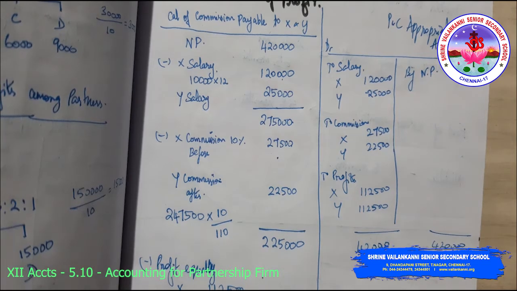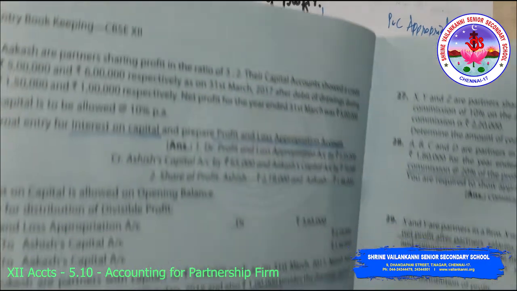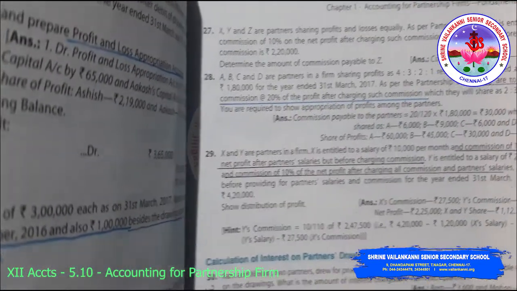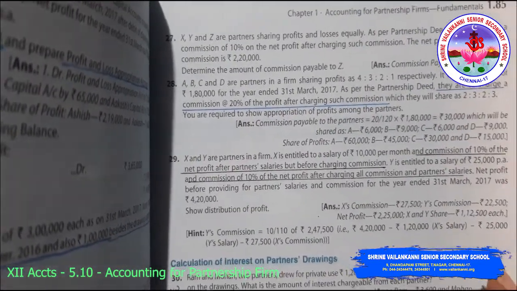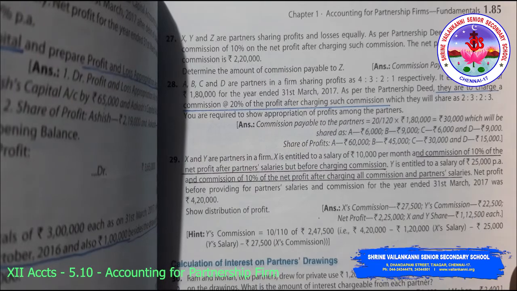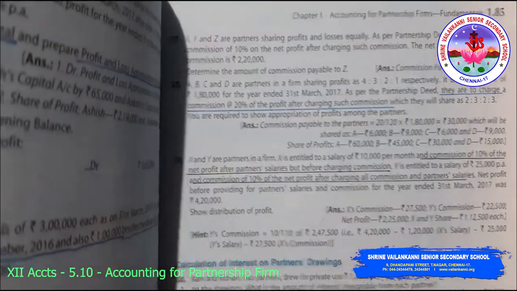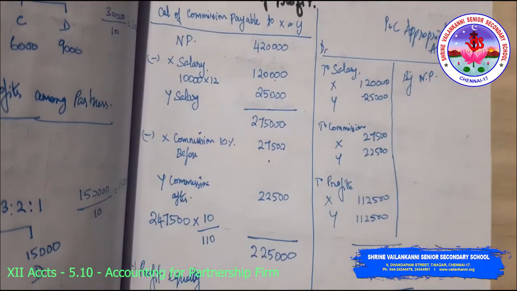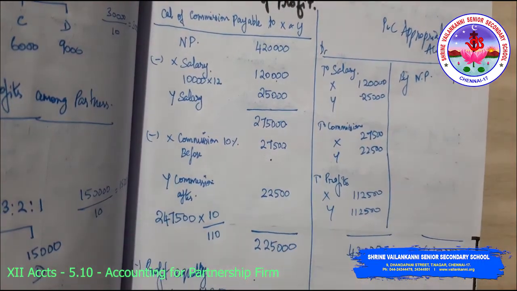Keep practicing this problem. We have completed this part. I have not worked out other problems like the 27th problem. I want you to work out those problems which I have not done. Okay, I've just done 2 problems. It's very easy, so I'm not taking much time to do this kind of problems, but you finish it in your classwork. Thank you, class.